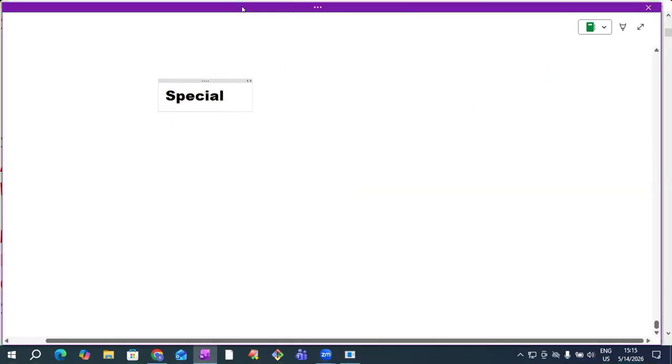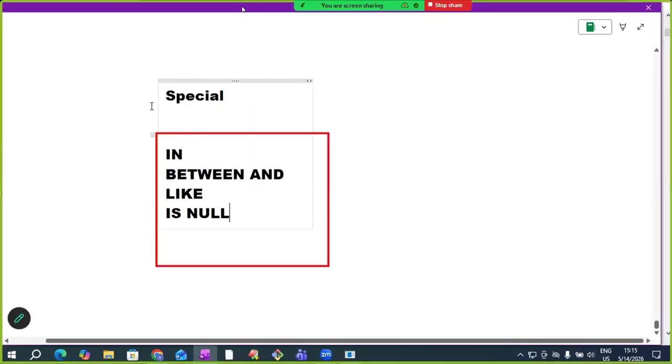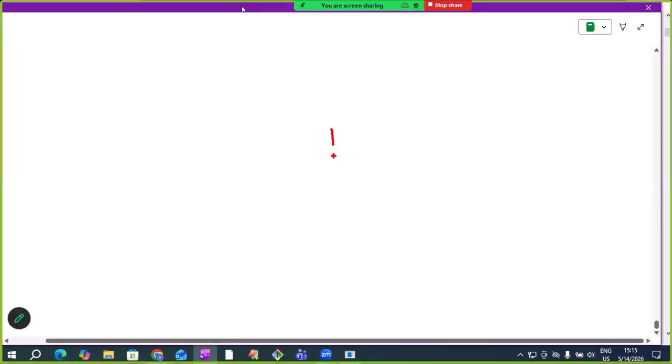And the special operators. In the special operators, to compare with a list of values, in; to compare with a range of values, between and; to compare with a text pattern, like; to compare with null, is null. So these are the important special operators. To combine two strings, we use the concatenation operator. The symbol is two pipes. So this is about operators.